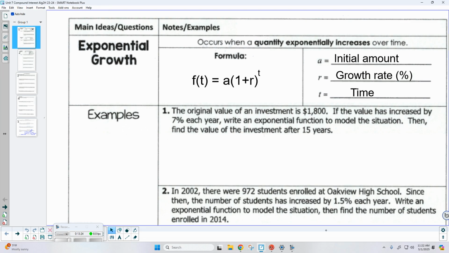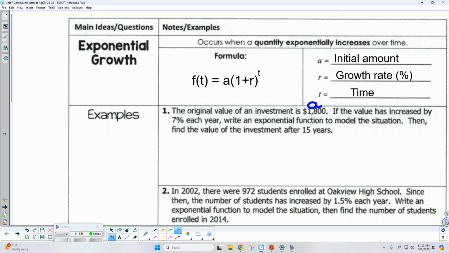Okay. So let me show you how easy this is. Number one, the original value of an investment is $1,800. If the value is increased by 7% each year, write an exponential function to model the situation. Then find the value of the investment after 15 years. Well, let's go ahead and identify all the pieces. I'm looking for an A, an R, and a T. What's the initial amount? What's A? What's the amount of money that we're starting with? 1,800. So that's the initial amount. What's my percentage? 7%, so that's my R. And then 15 years, that's my time T.